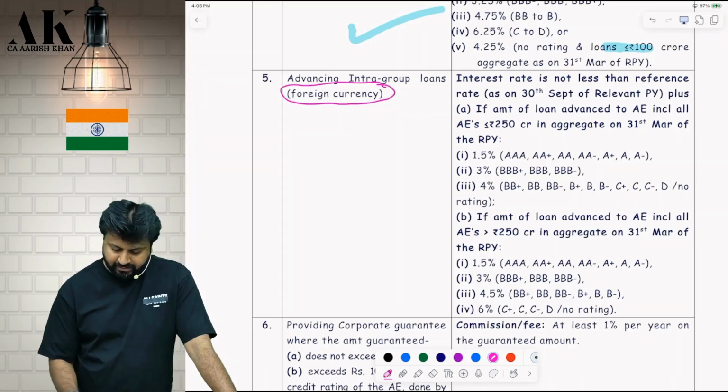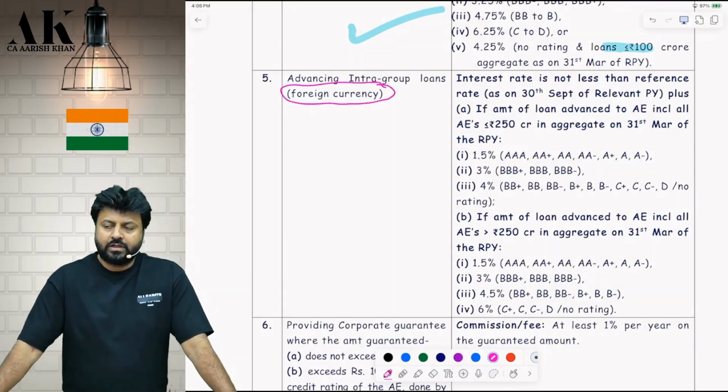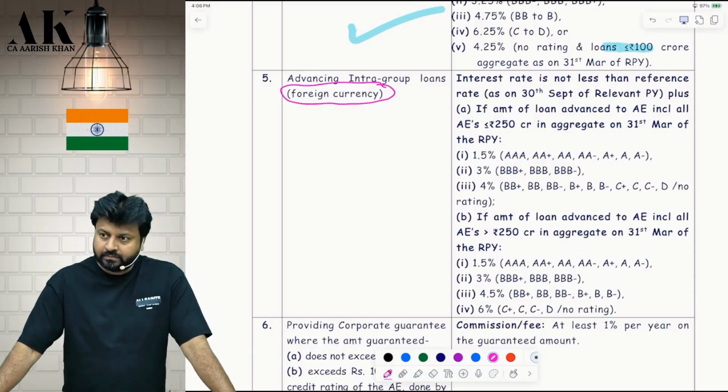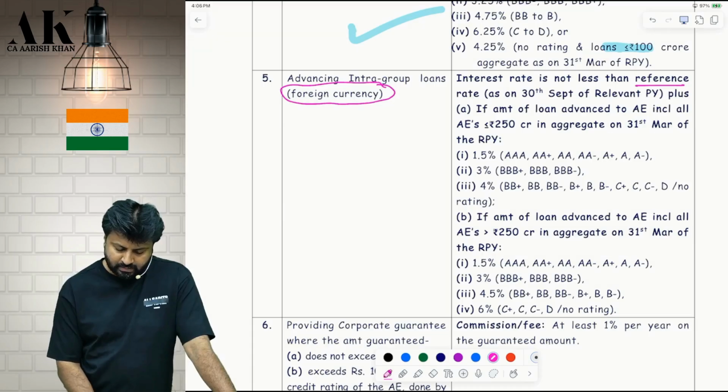So what should be your safe harbor? What should be the minimum interest that you should show so that the government does not raise any question on you? Shall we start? Interest is not less than the underlying reference rate.